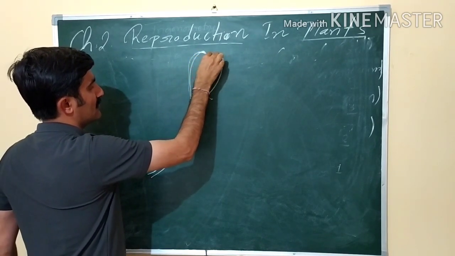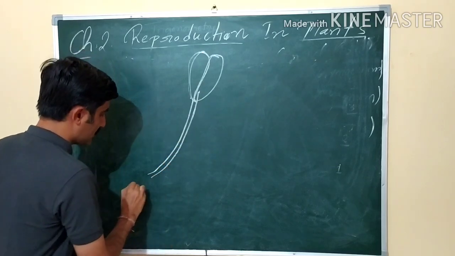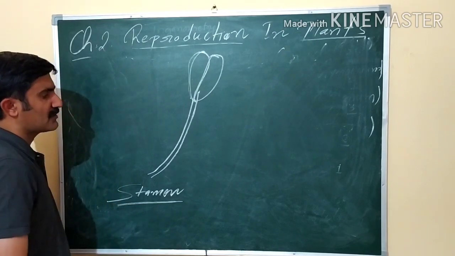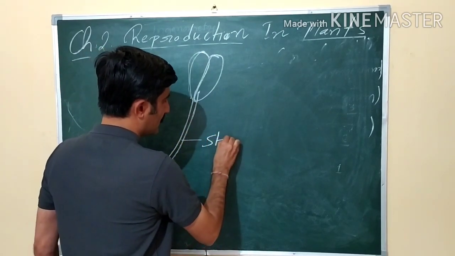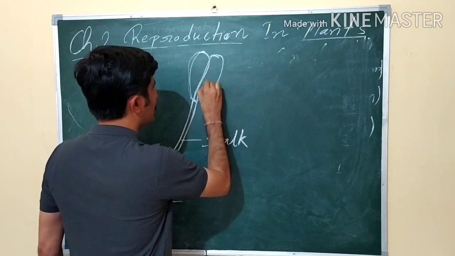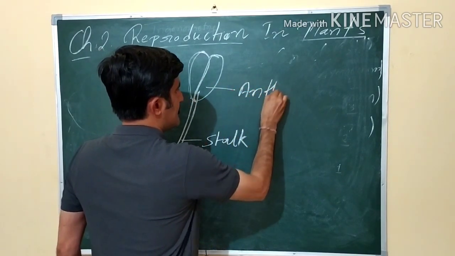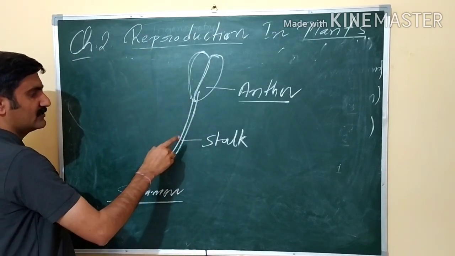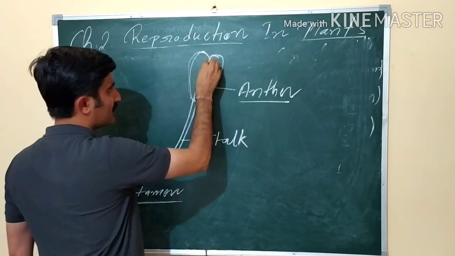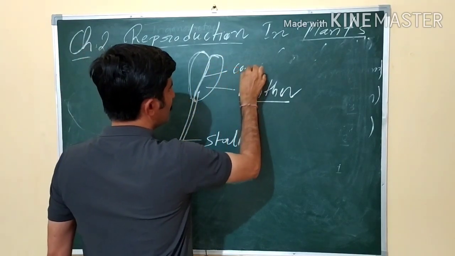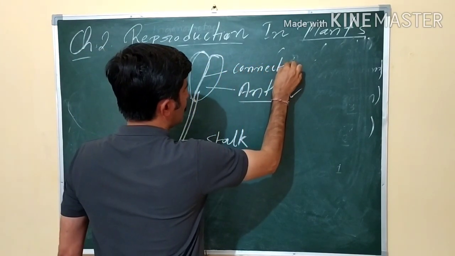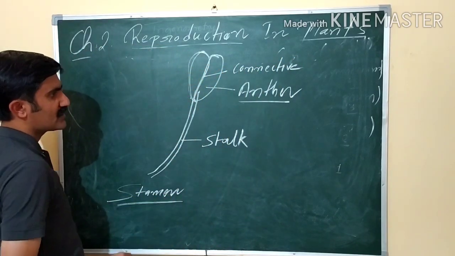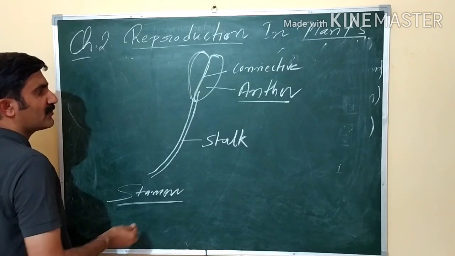This part is called stamen. We will go into the anatomy, the detailed structure of the stamen also. This part is called stalk, and this is called anther. So please remember, the stamen consists of a stalk and anther broadly. And here the tissue present is called connective, which we will discuss in detail in the next topic. Anther is bilobed. It has two lobes, you can see. The bilobed anther is the identity of angiosperms.